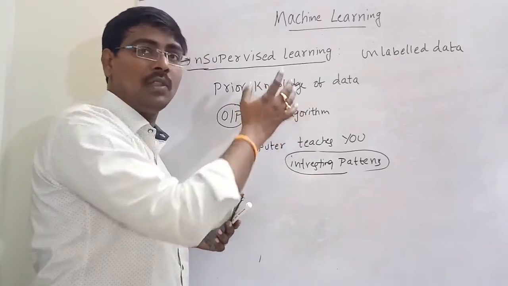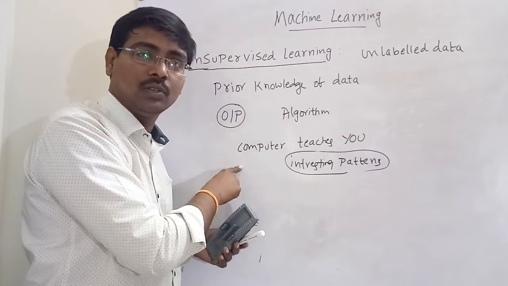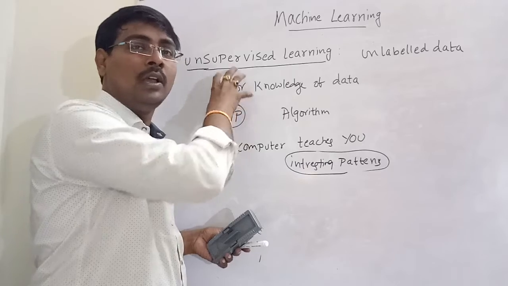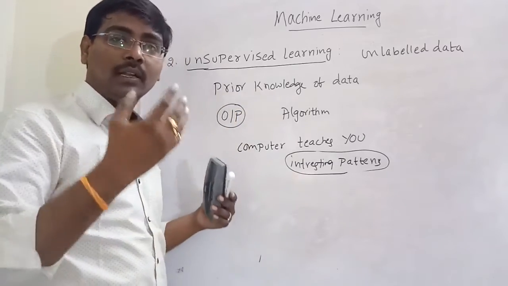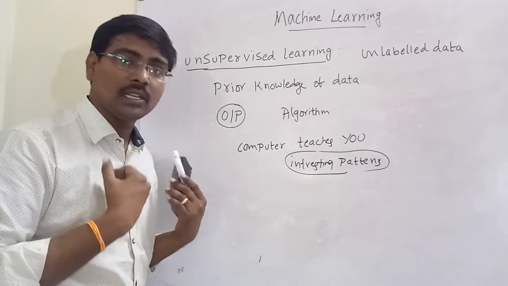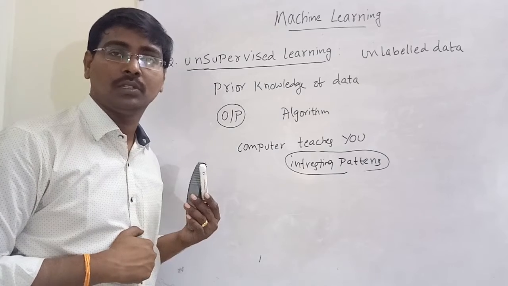Here the computer teaches you the interesting patterns. Suppose I am providing the input. From the input, the computer understands some patterns without any training, and the patterns are produced as different outputs.